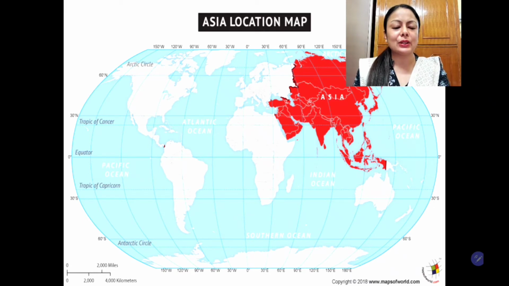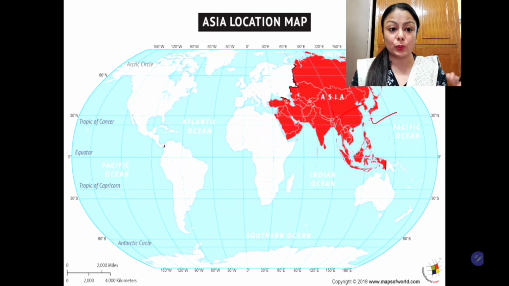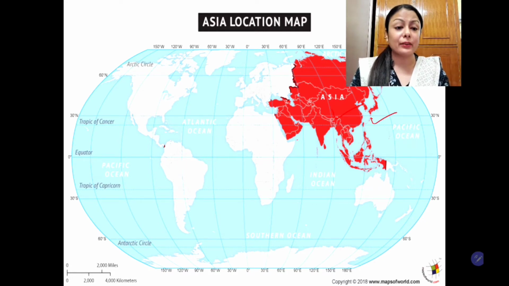Students, this is the location map. Here you can see that this is the continent of Asia, which is marked with red, and it is highlighted as compared to other continents in the world map so that you understand its size and location. Look at its extent. It looks very vast.